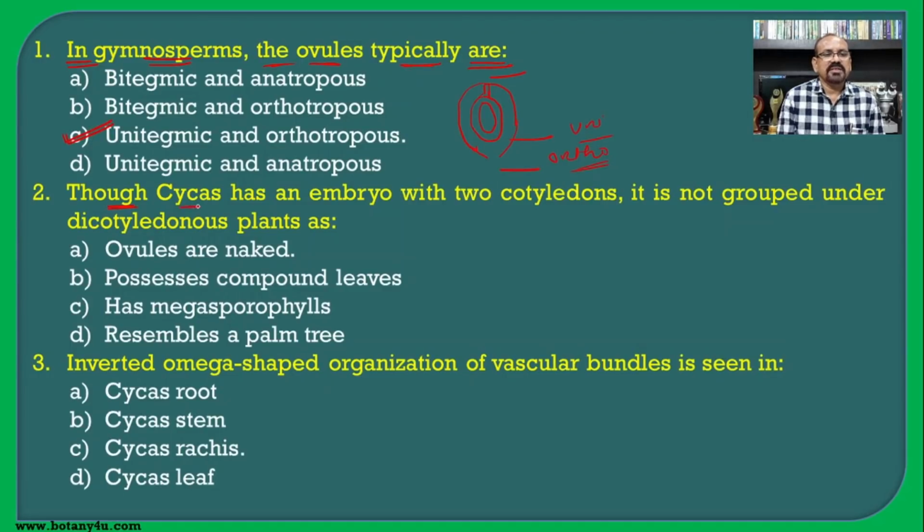Then, though the Cycas has an embryo with 2 cotyledons, it is not grouped or placed under dicotyledonous plants, as we know the phanerogams are classified into 2 classes, that is the gymnosperm and angiosperm, and later on again angiosperms are classified into the dicotyledons and the monocotyledons. So the gymnosperms are more close to the dicotyledon, and there is a presence of two cotyledons in the embryo.